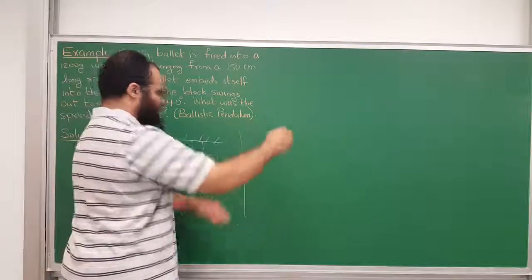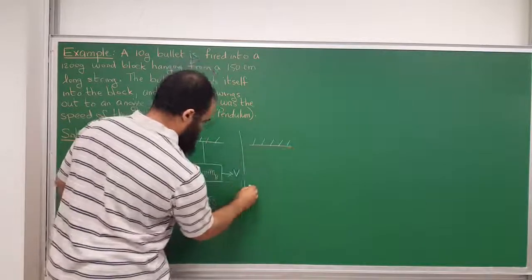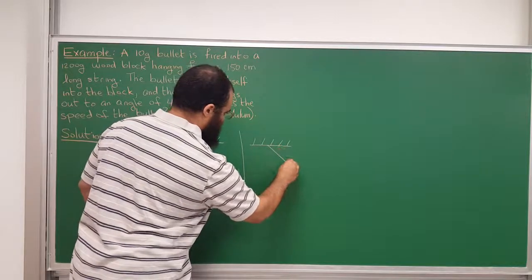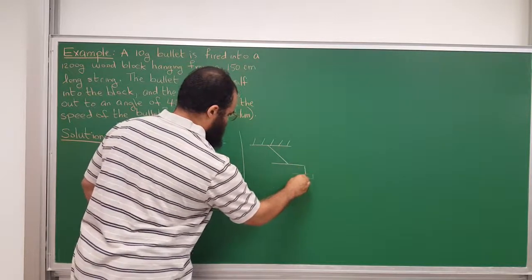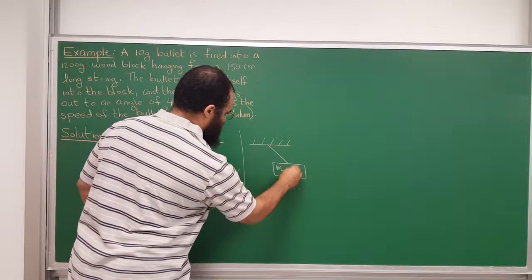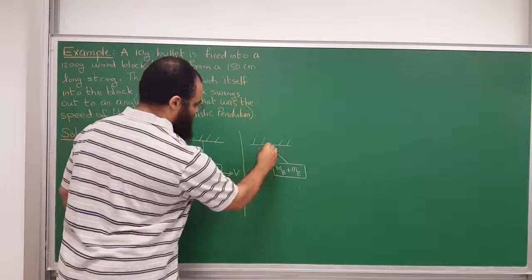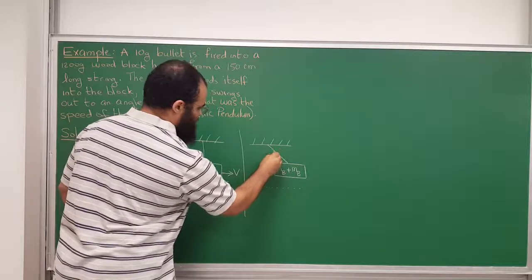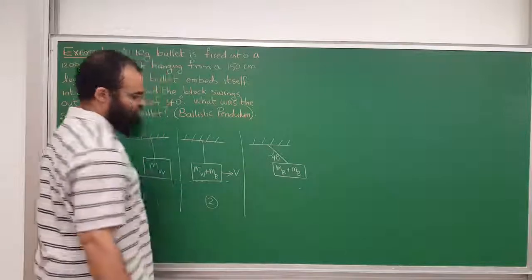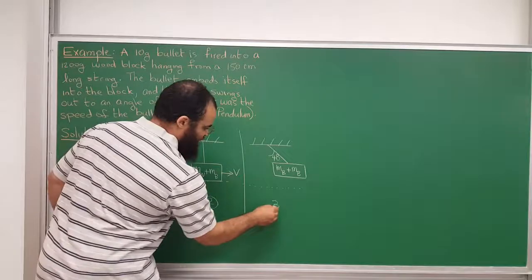The bullet and the block will swing. So here is the initial level, and they will go like this and rise a little bit. The mass of the bullet plus the mass of the block will rise, and they rose here because this angle is 40 degrees. It swings by a 40-degree angle. Okay, and we will talk about each of them. So this is finally step 3.